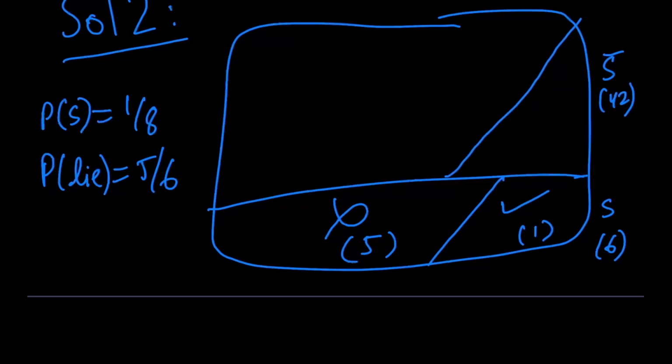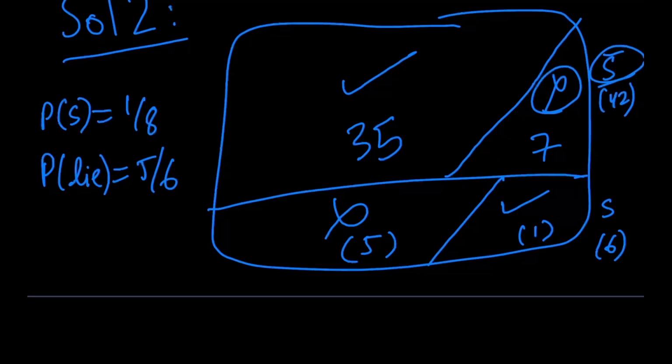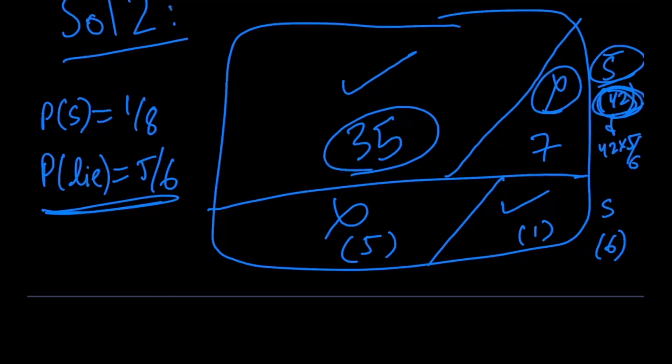And for this case over here, when there wasn't any snowfall, 42 into 1 by 6 is basically 7. So on 7 days, he's going to say the truth that there wasn't any snowfall and on the other 35 days, he's going to be lying and saying that there was snowfall, where it didn't actually snow, because we're talking about S bar over here. But since the probability of him lying is 5 by 6, out of the 42 days, I did 42 into 5 by 6. That gave me 35. We know that for the 35 days out of the 42 days that there wasn't any snowfall, he's going to lie and claim that there was snowfall.